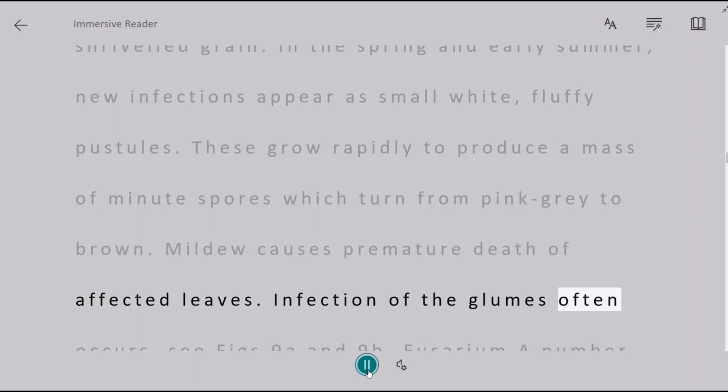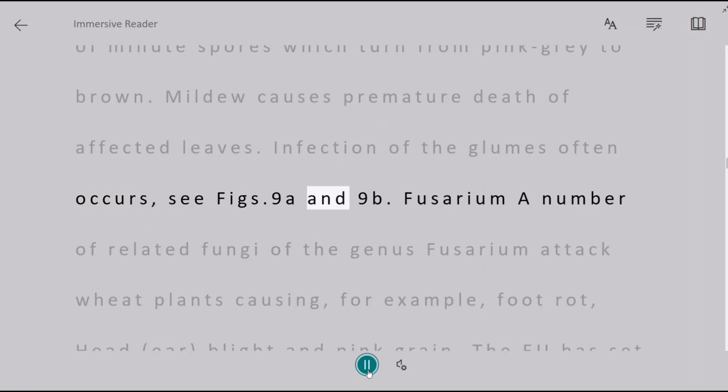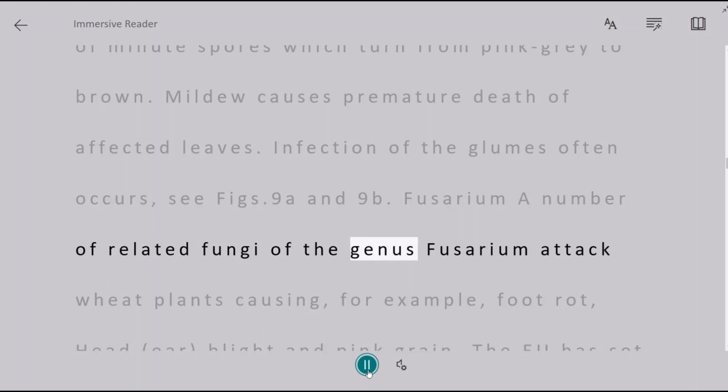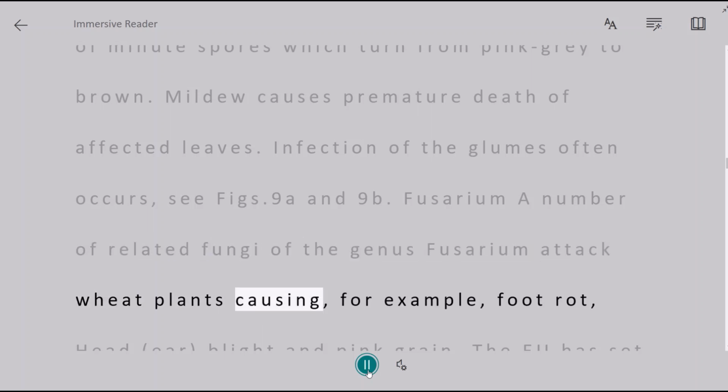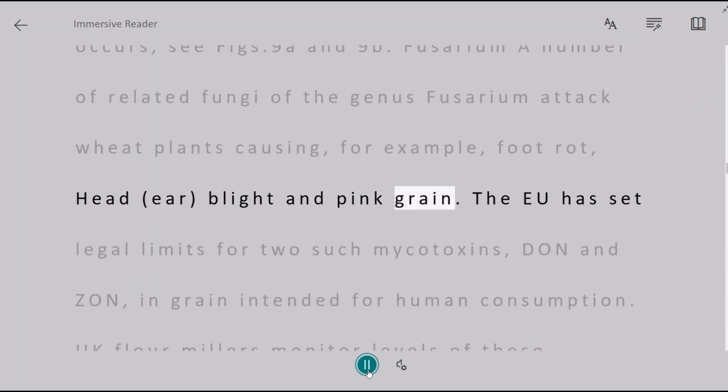Infection of the glumes often occurs, see Figs. 9a and 9b. Fusarium. A number of related fungi of the genus Fusarium attack wheat plants, causing, for example, foot rot, head and ear blight, and pink grain.